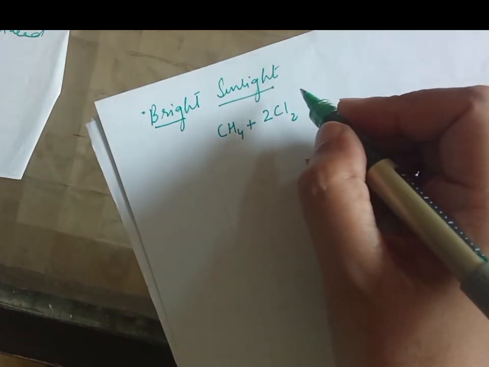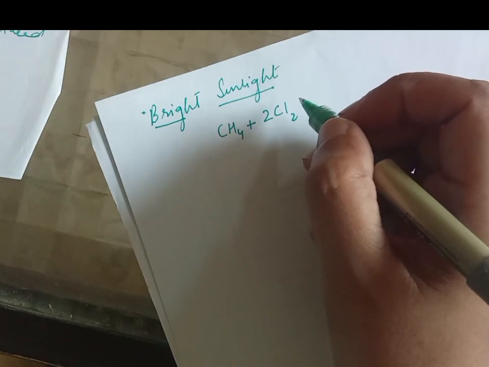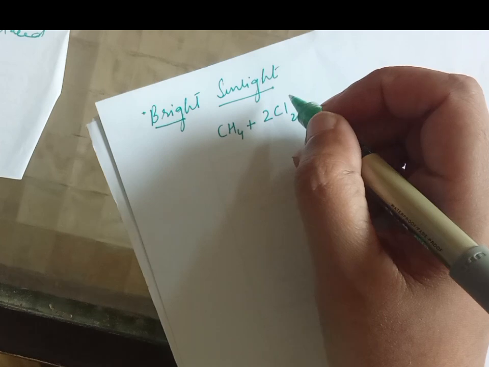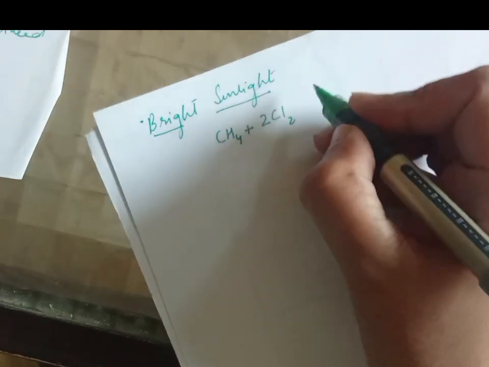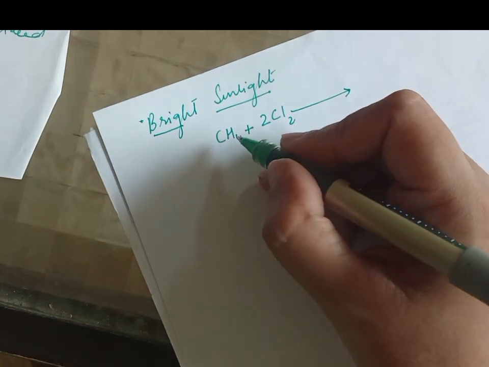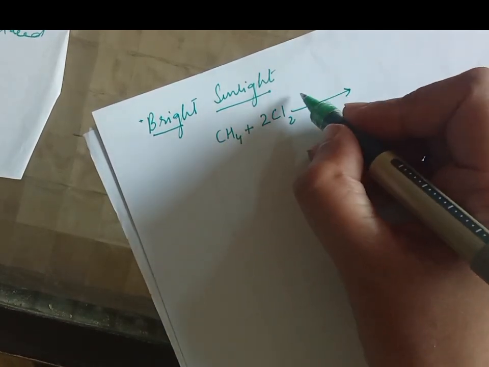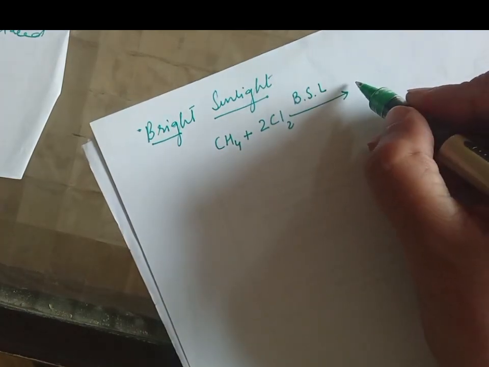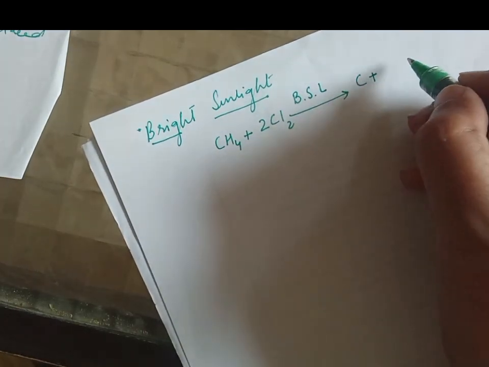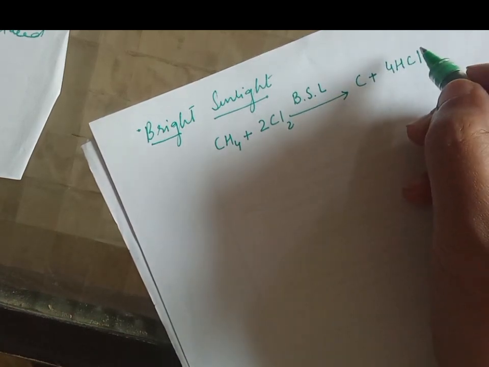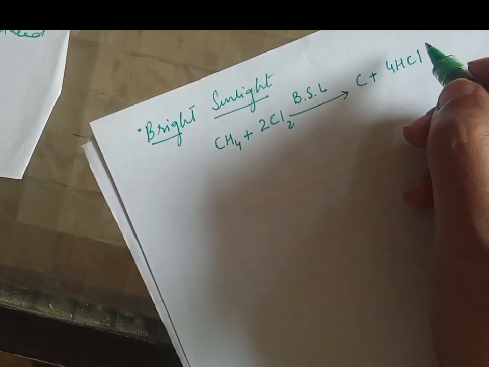As we know, it's halogenation, that's why we consider a halogen, and chlorine is a halogen. And the suffix -ation means addition, so halogenation means addition of halogens. When a halogen is added to this alkane in the presence of bright sunlight, we get carbon plus 4 HCl molecules. This is the reaction of alkanes in bright sunlight.